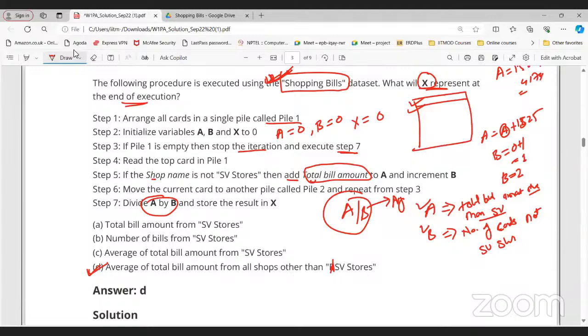So we don't need the data also in this case. If you understand the concept for this and this, then that is enough to solve this question.